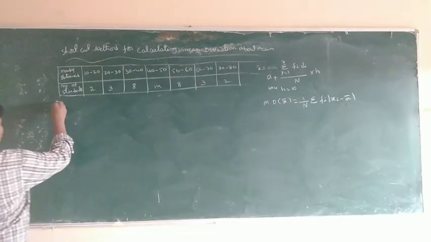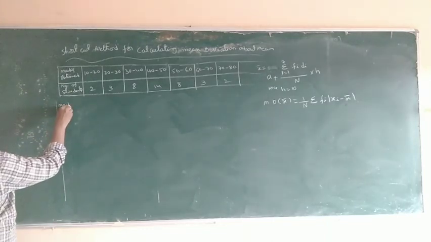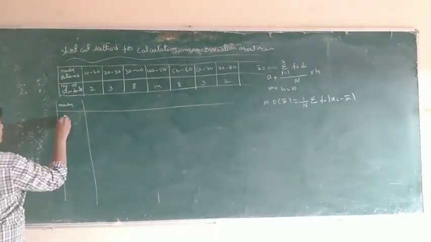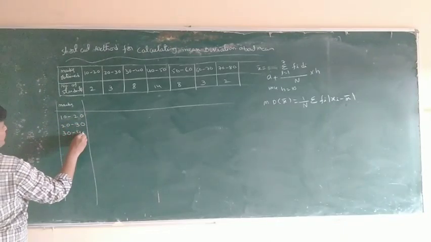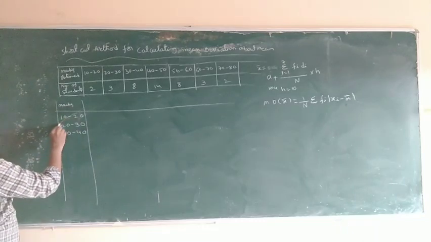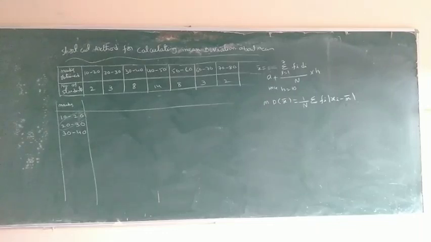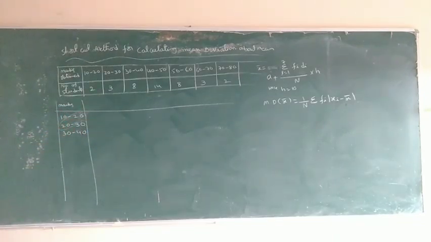So draw the table. First, marks: 10 to 20, 20 to 30, 30 to 40. Observe this: the first interval's upper limit and the second interval's lower limit are equal, so there is no need to calculate new intervals.